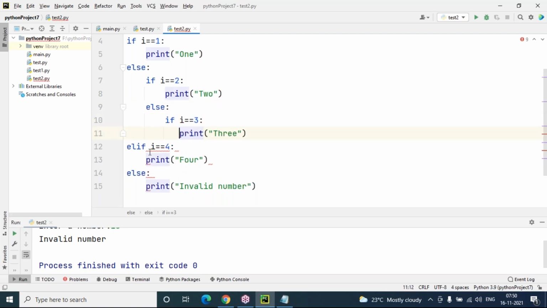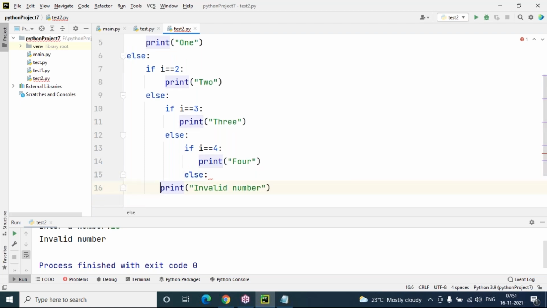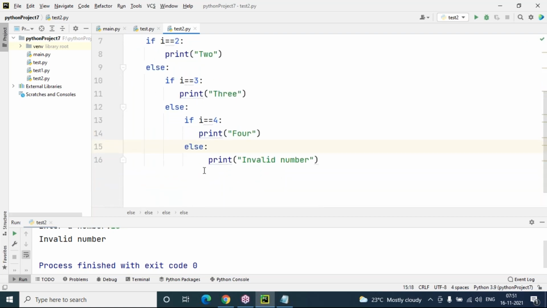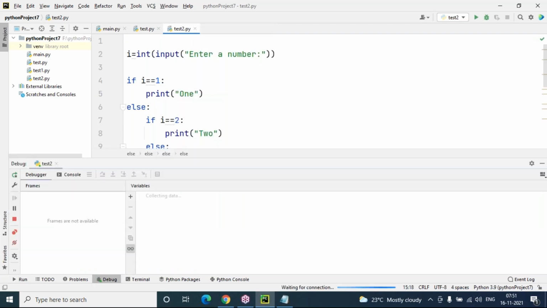Now you can see I'm giving indentation here. Again, when it comes inside the if block, here we have to mention else space if. This level of indentation you have to maintain. Finally, the final else block will be executed if nothing is correct. This is nested if only. I'm just splitting else separate and if separate, but else space if will not work. So this will work fine.